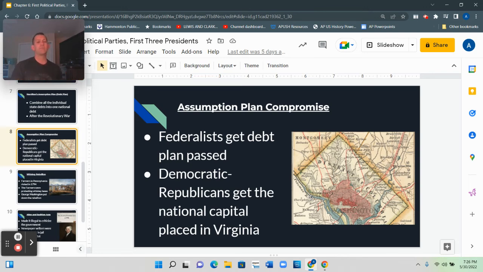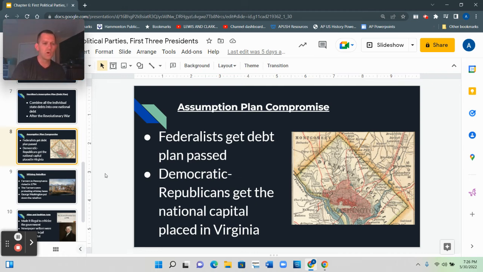So once again, the compromise that was passed was that Hamilton got his debt plan in exchange for Democratic Republicans being able to choose the location of the capital, which ended up being near Virginia. Okay, debt plan in exchange for the capital. That's what you should know for this one.